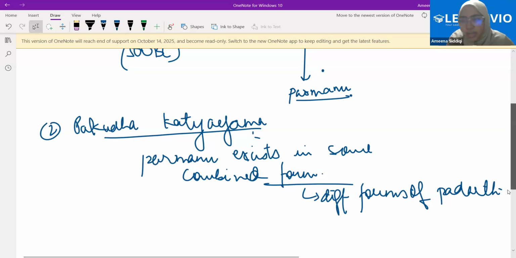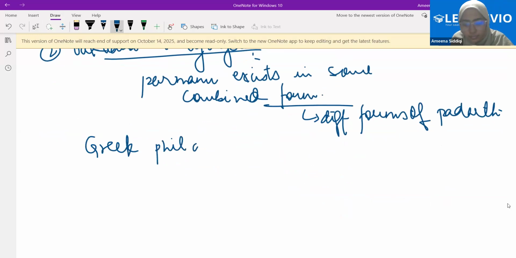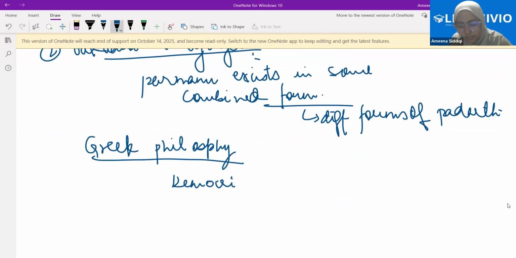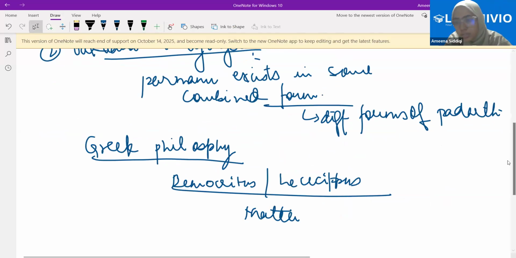Now, simultaneously there was this Greek philosophy going on. And what did the Greek philosopher say? It was Democritus or Leucippus. They also said the same thing, that when we keep on dividing matter, the same thing as was said by Maharishi Kanyat, just the terms used are different.